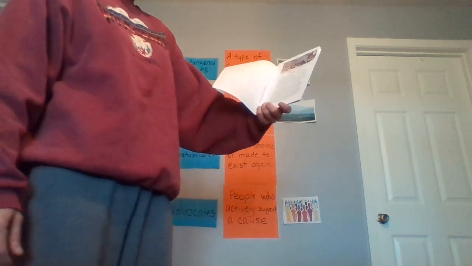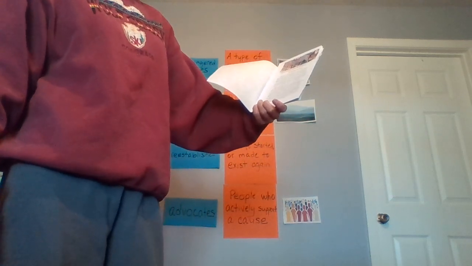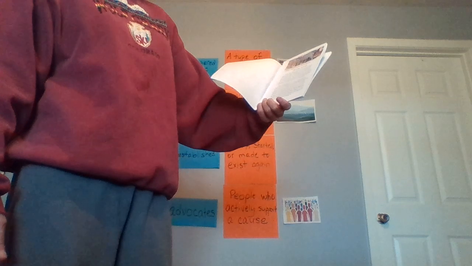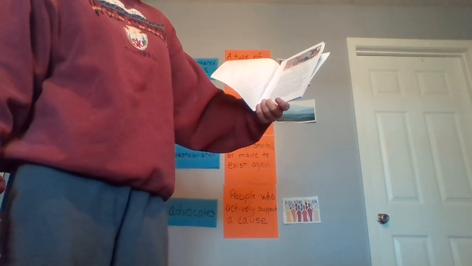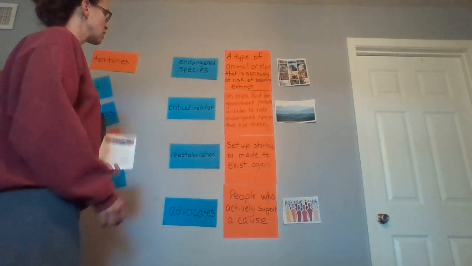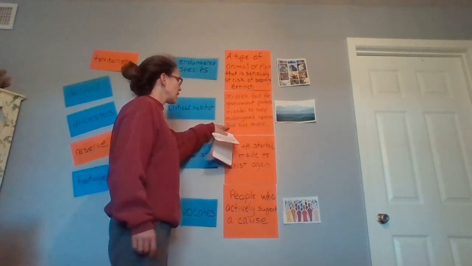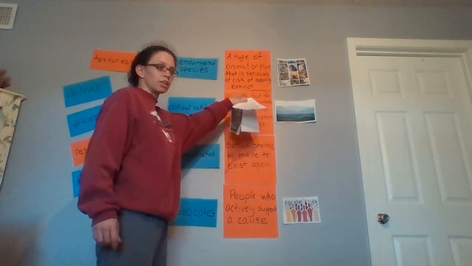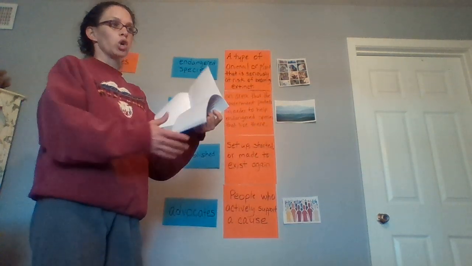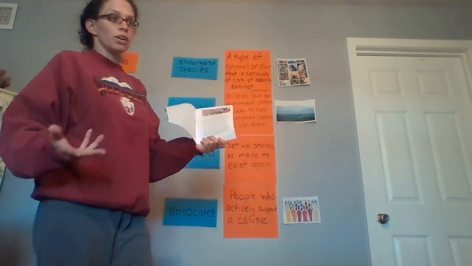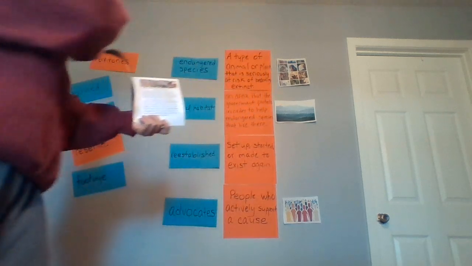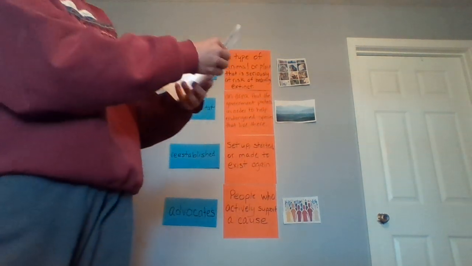In 2014, the U.S. government named 750,000 acres as critical habitat for jaguars in Arizona and New Mexico. That means the government protects it in order to help the endangered species that live there. So there's no hunting, there's no fishing, there's no living. You can't do anything in that area of critical habitat that the government has set.